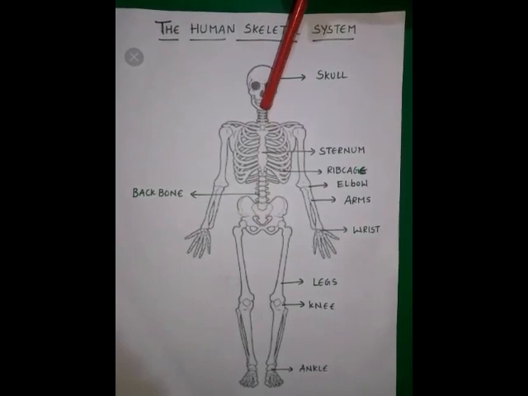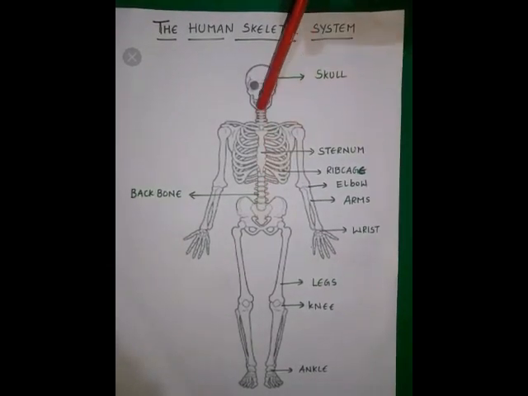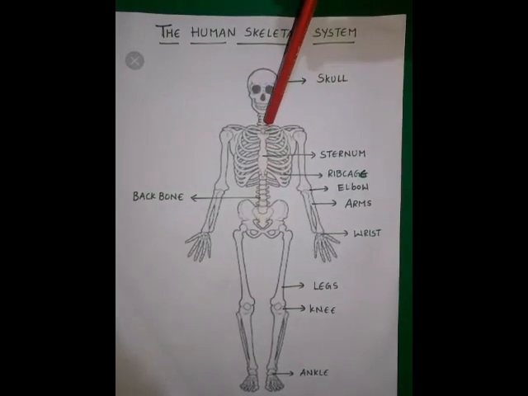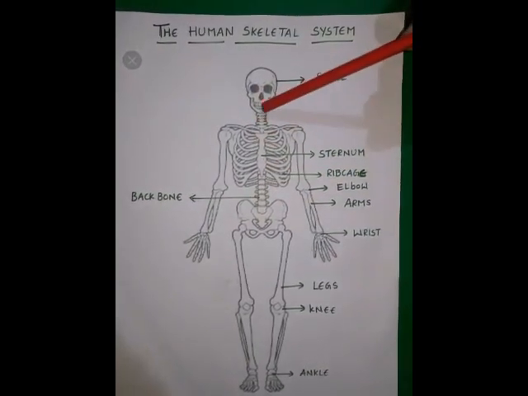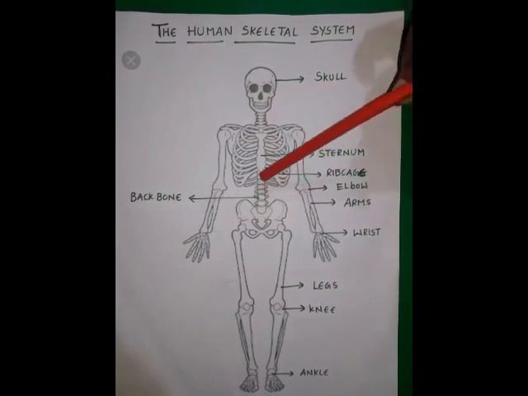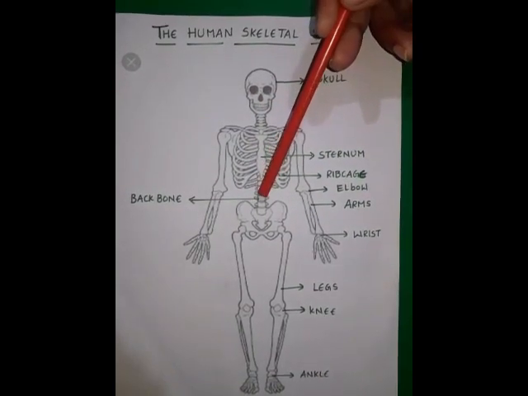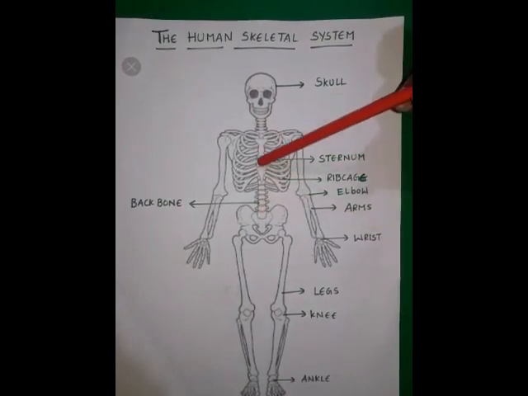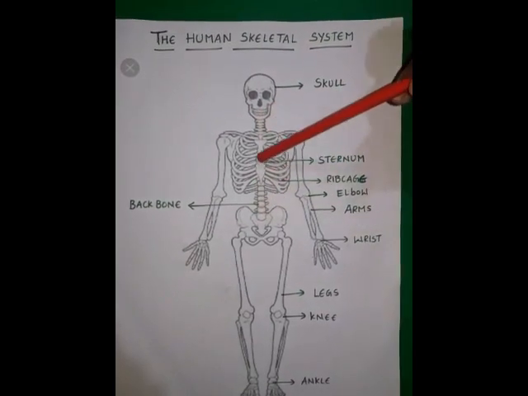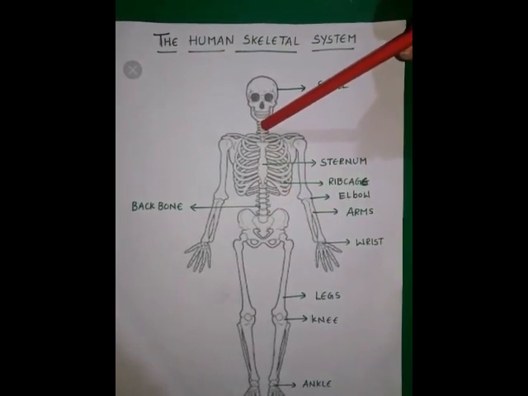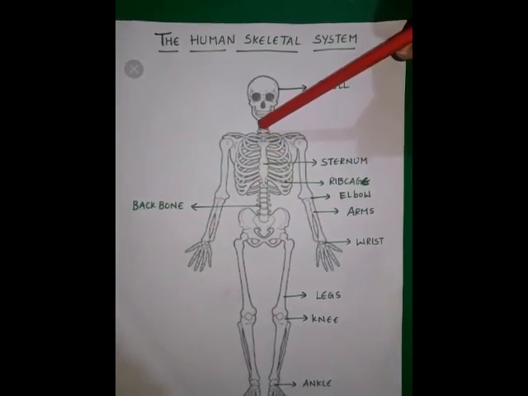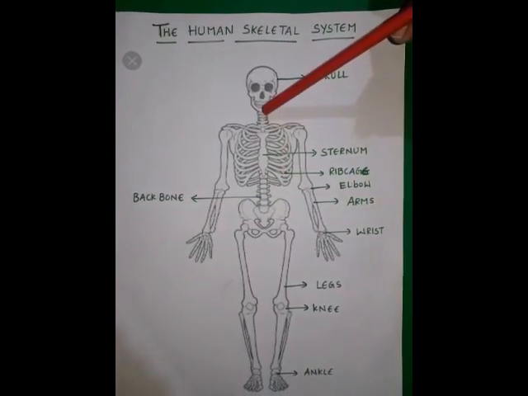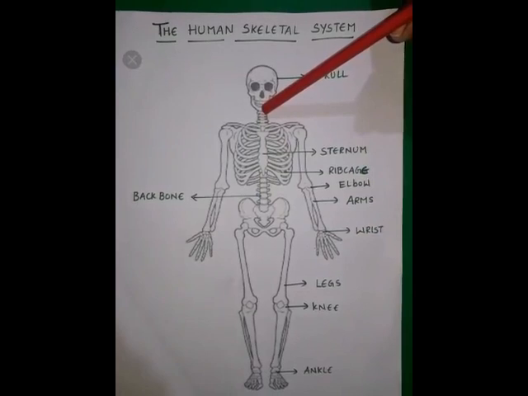What is the scientific name of the backbone? It is the vertebral column. Why do we have this vertebral column? We will come to know later. If you observe the backbone, there are bones like rings. There are 33 rings. In the front you cannot see them, but the backbone consists of 33 ring-shaped bones. They are called vertebrae. How many bones, children? 33 ring-shaped bones together are called vertebrae.